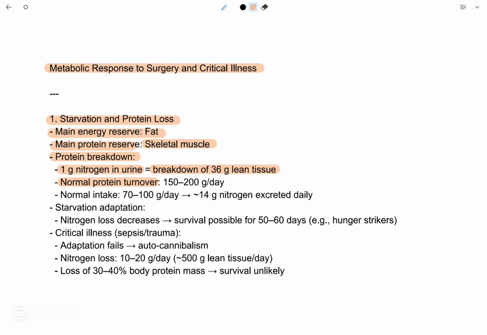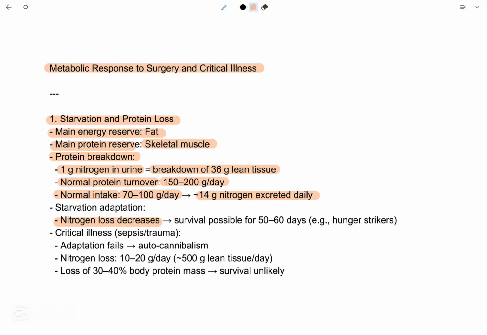Normal protein turnover is 150 to 200 grams per day. Normal intake is 70 to 100 grams per day. 14 grams of nitrogen are excreted daily. Starvation adaptation.